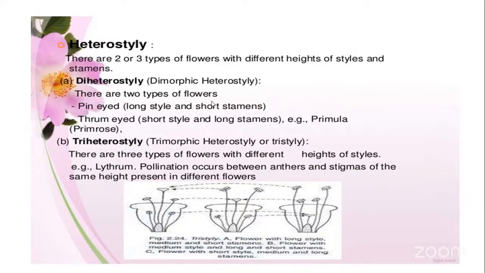Now, in diheterostyly, there are two types of flowers. One has long style and short stamens. And in the other, the flowers develop short style and long stamens. The examples for this diheterostylous condition are plants like primula and primrose. Whereas in triheterostyly, a single plant has three different types of styles. The height of these styles will be short, medium, as well as long. So three different types of styles can be observed within the same flower. Such a condition is called the triheterostylous condition.